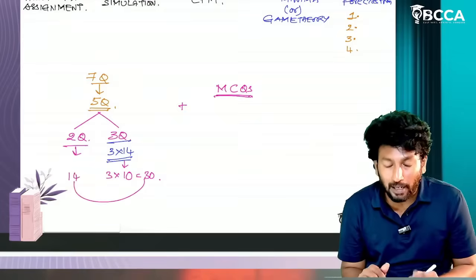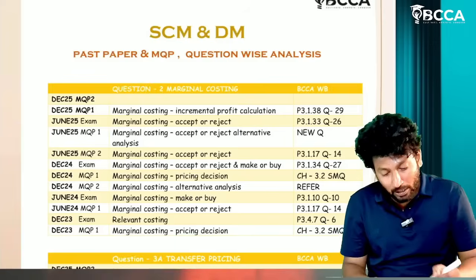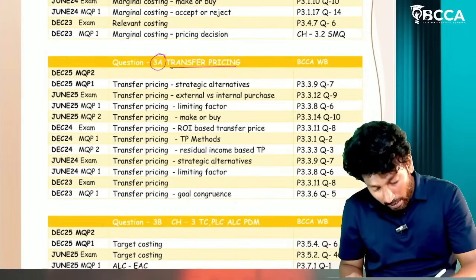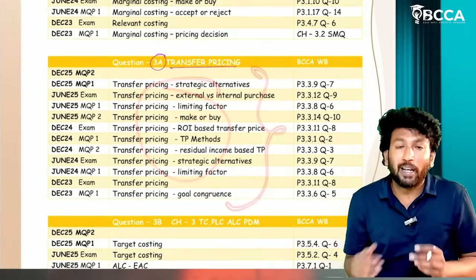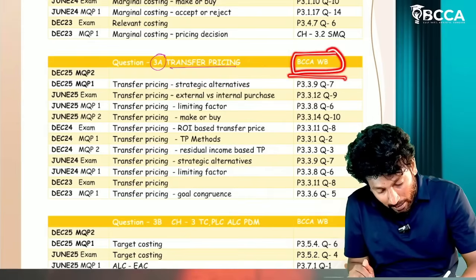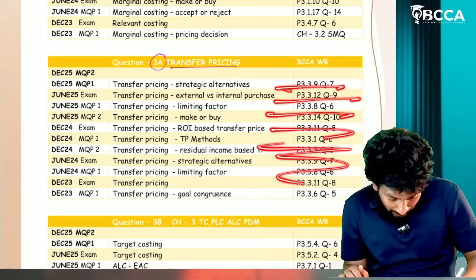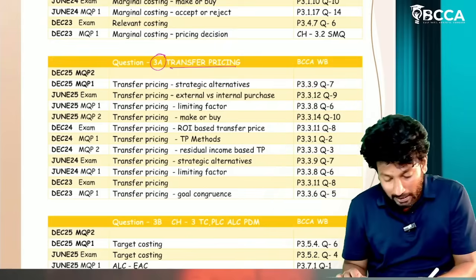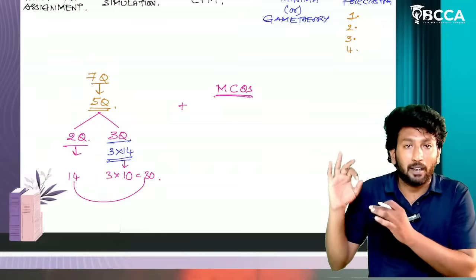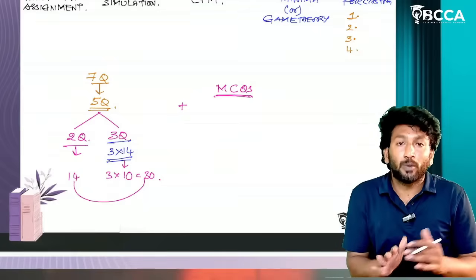I will tell you for which question, which chapters you have to prepare. For each question, let's say 3a, transfer pricing, which models are being asked? If you look at this analysis, repeated models are there. If you prepare those repeated models, for workbook reference also, I'm giving the page number and question number. With this reference, practice these problems enough and you can write this 3a. Like that, I will be giving you the question numbers, super 50, important or guess questions. Practice those questions enough and learn them conceptually.